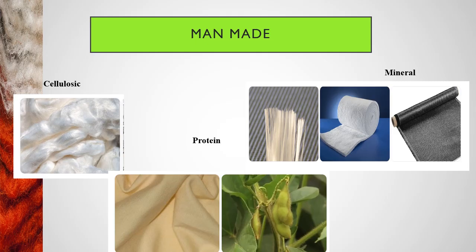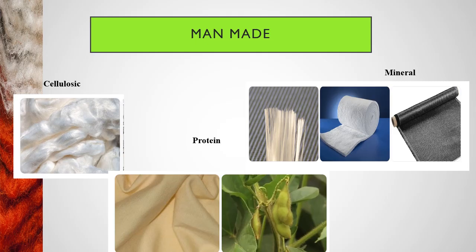These are again divided into further categories like regenerated fibers and modified regenerated fibers. The regenerated fiber is a product of cellulose. It is dissolved in sodium hydroxide and viscose solution, and extruded through the spinneret into dilute H2SO4.